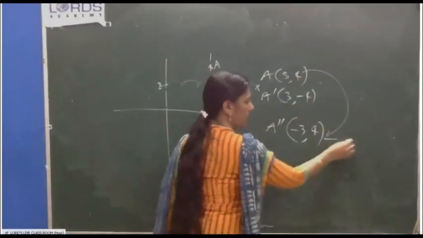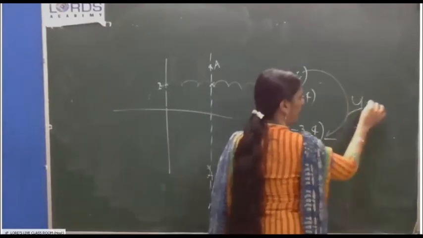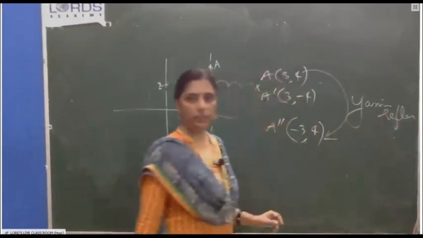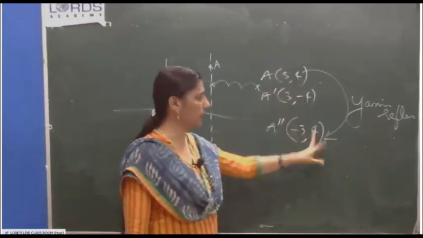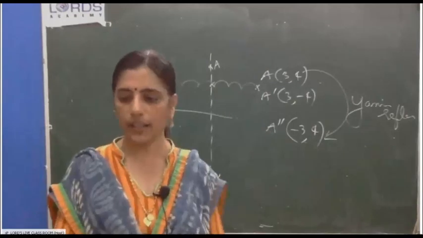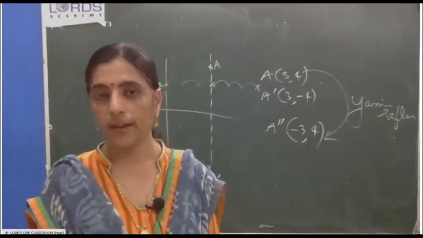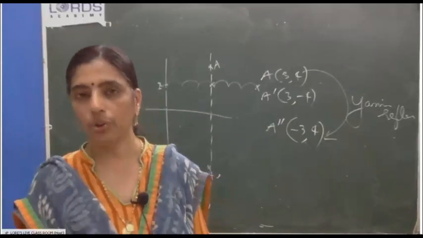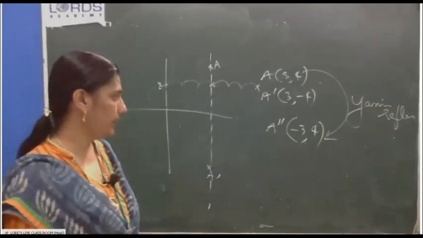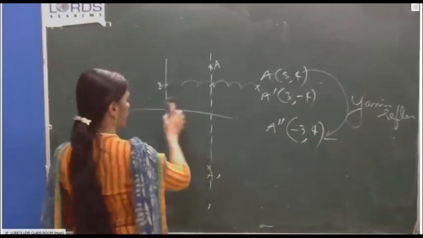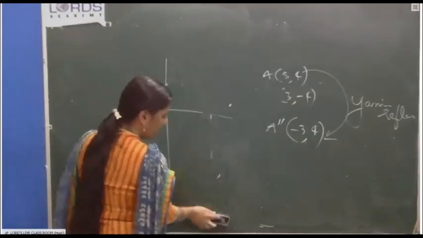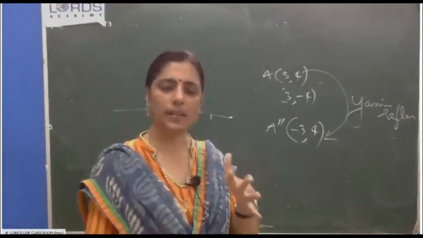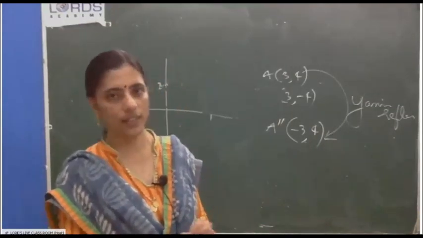A to A dash, how did it happen? Y-axis reflection. Y-axis reflection means the x coordinate changes. So 3, 4 will become negative 3, 4. So the third subdivision answer is negative 3, 4. Then the fourth one, you have to draw the line A double dash. While we are reading, many confusions come, but if you do it step by step, it is very easy. Okay.